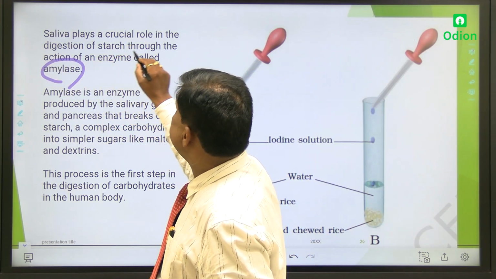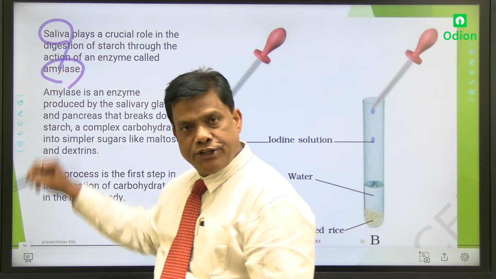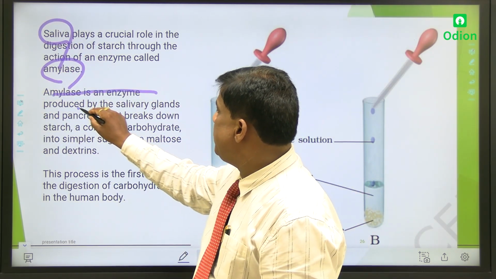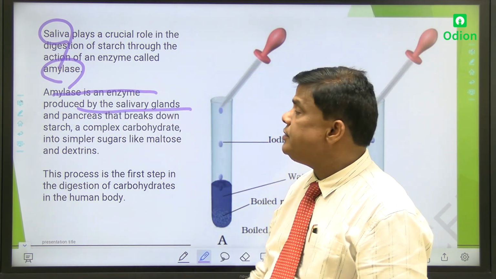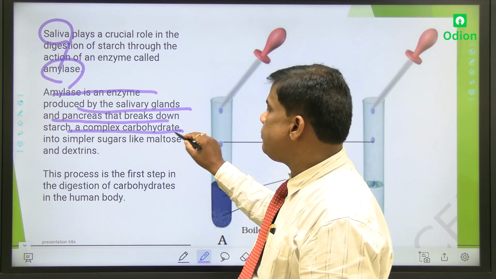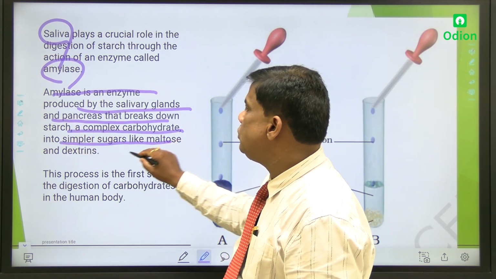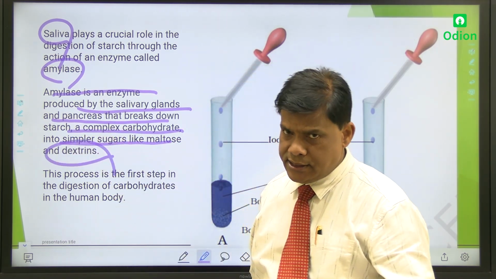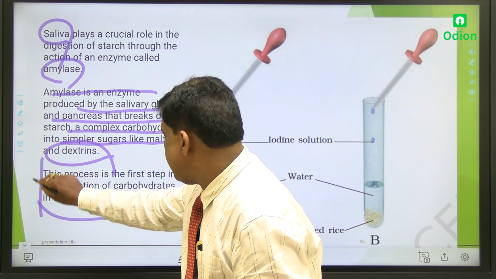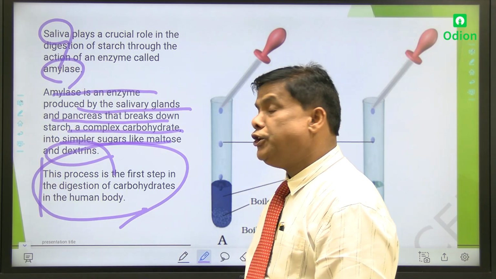Amylase, and it is called as the saliva. Okay, my dear students. Amylase is an enzyme produced by the salivary glands. There are salivary glands and the pancreas that break down starch, a complex carbohydrate, into simple sugars like maltose and dextrins. In higher classes, we'll go through the details. This process is the first step in the digestion of carbohydrates in the human body.